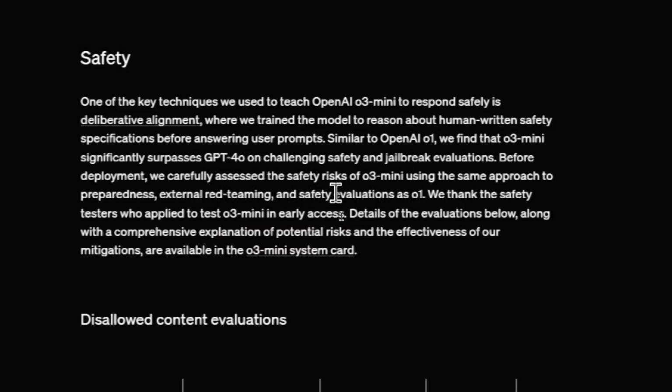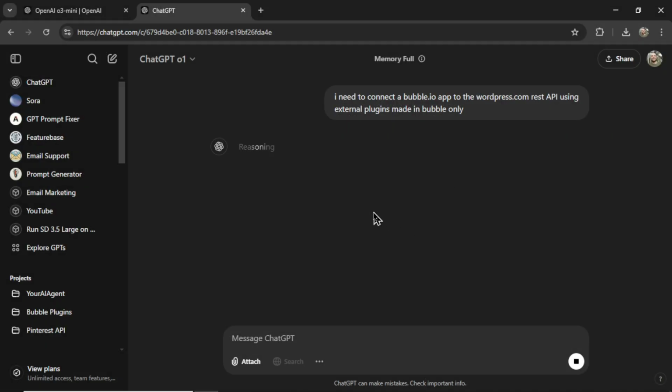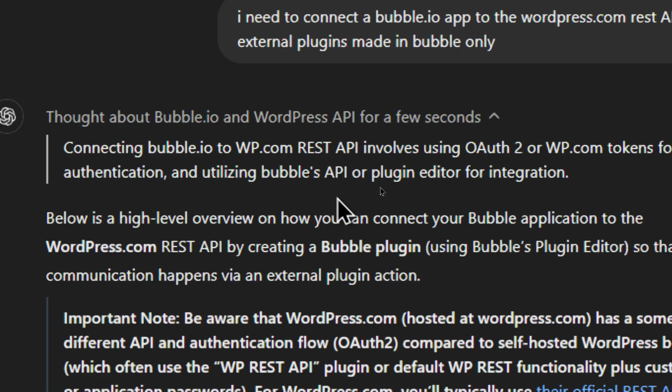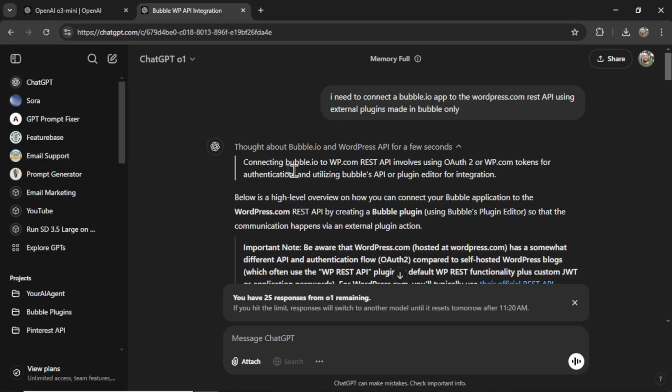Next is the safety section. One of the key techniques we use to teach OpenAI o3 Mini to respond safely is deliberative alignment, where we train the model to reason about human-written safety specifications before answering user prompts. And I have noticed this before. When you click on the reasoning steps, you'll sometimes see the first step in the reasoning process talking about user safety, rules, regulations, laws, anything that takes away inappropriate responses or sends the model down a wrong thought train. For this simple question, it didn't need that.